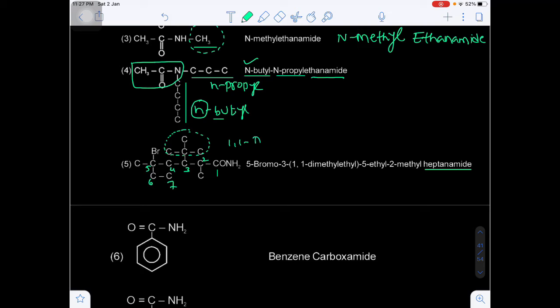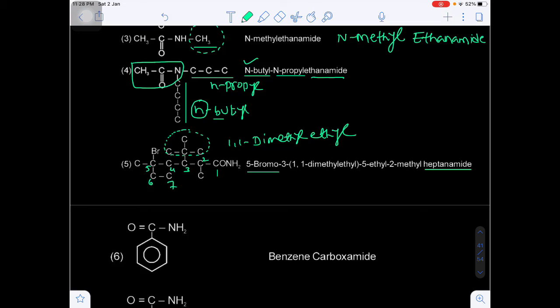The name of this complex substituent is 1,1-dimethyl ethyl. Now in alphabetical order B will come first, that's why 5-bromo.